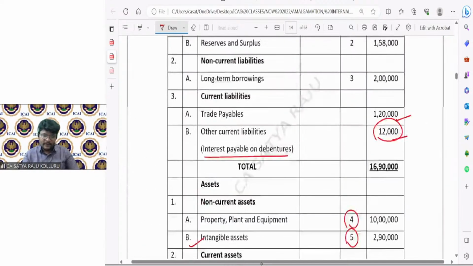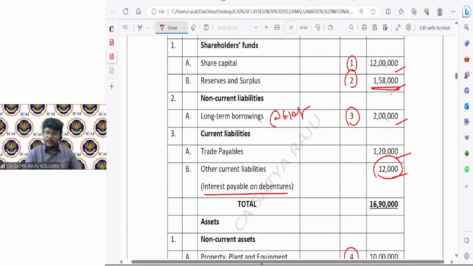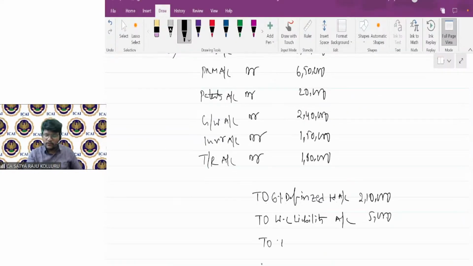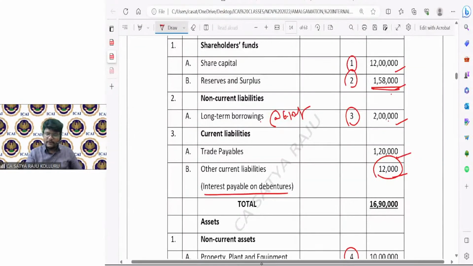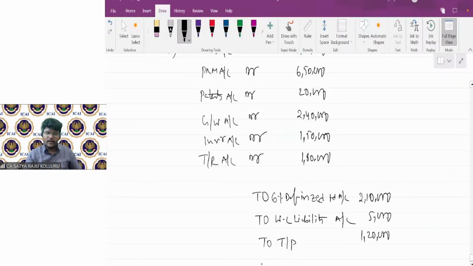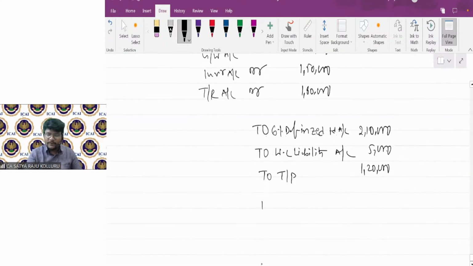The balance sheet, let me check. Trade payables, nothing was mentioned, 1,20,000. To trade payables, 1,20,000. Next, outstanding interest payable on debentures is not taken over, right? So all liabilities are considered: trade payables, 6% debentures, and workman compensation liability. Every liability was taken care of. These are the assets and liabilities taken over. Now I need to credit business purchase at 17,20,000.